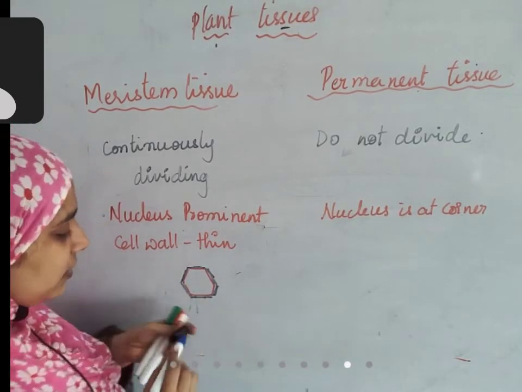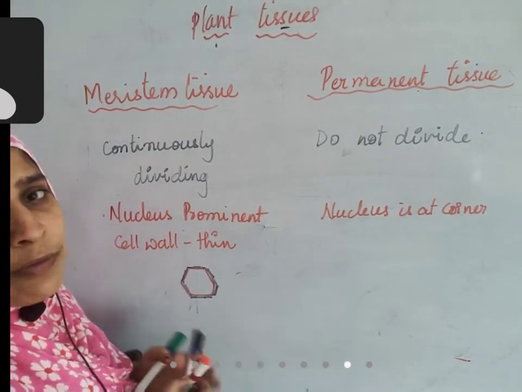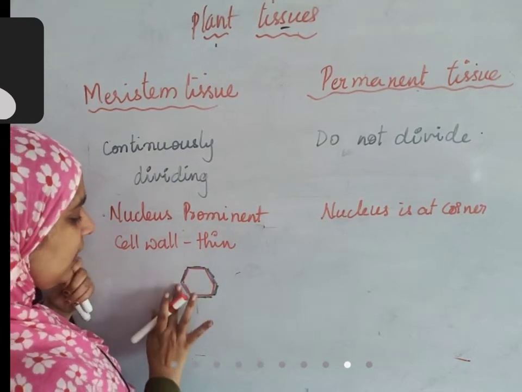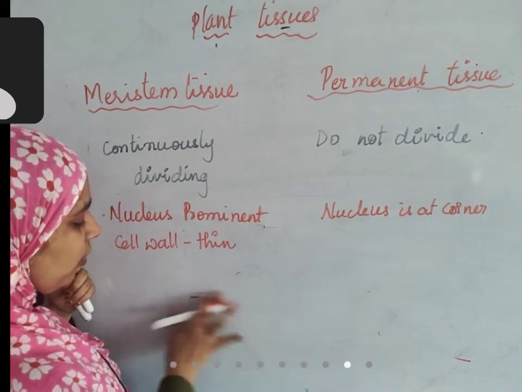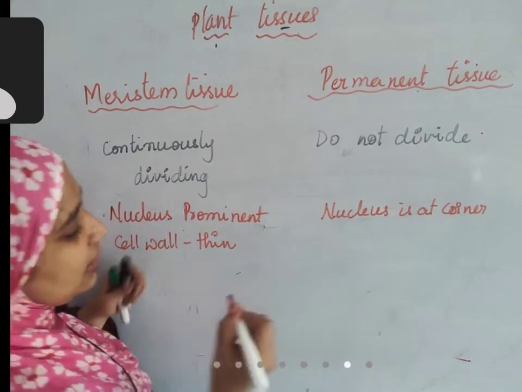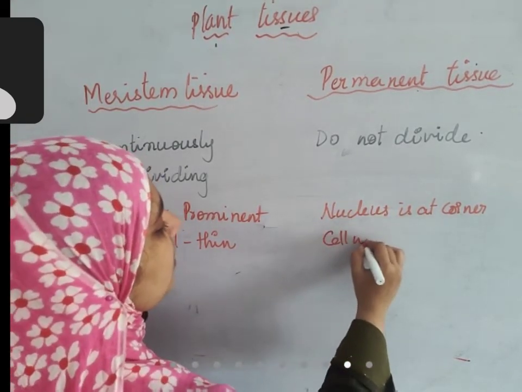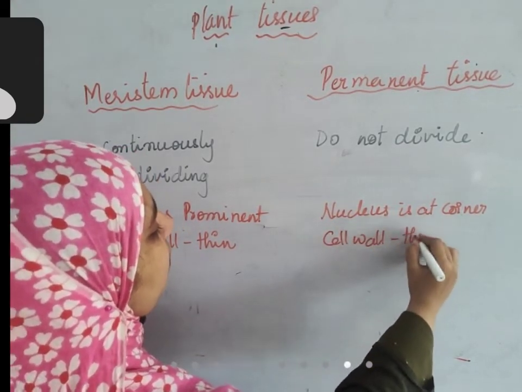So what happens if the cell is dividing continuously? Will it have time to deposit all these extra substances, the secondary cell wall, around it? Not possible. So it's thin. In the case of permanent tissue, the cell wall is thick.